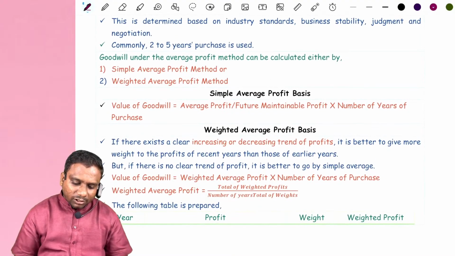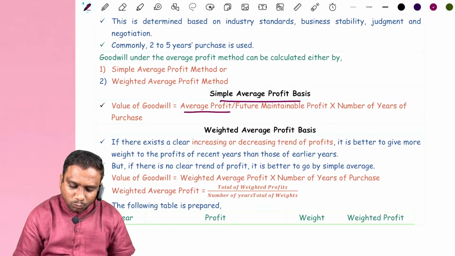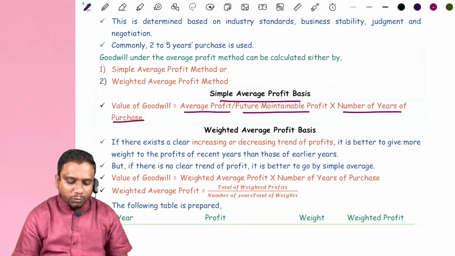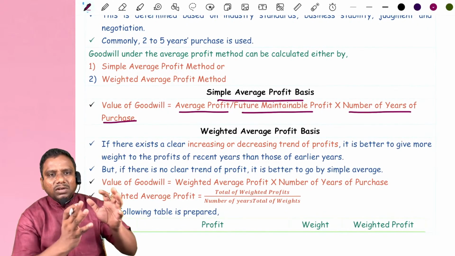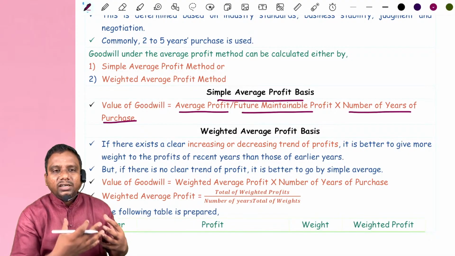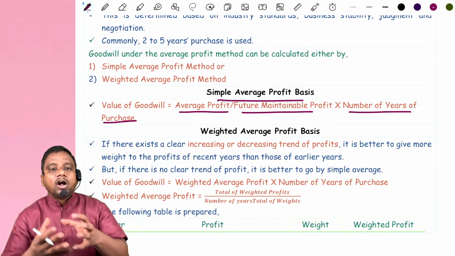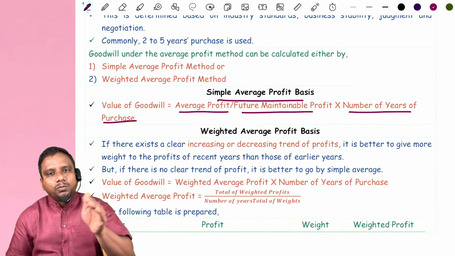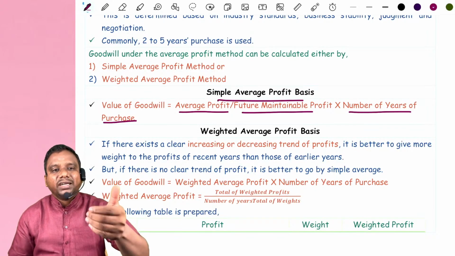So how can we calculate goodwill under simple average? Valuation of goodwill is equal to average profit or future maintainable profit into number of years of purchase. What is number of years of purchase, sir? We have calculated average profit now. The same level of profit, for how many years do we get it in the future? This is nothing but expected.